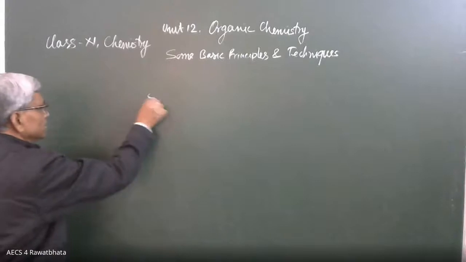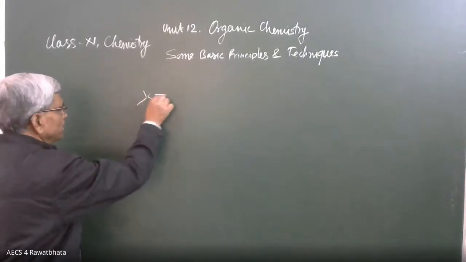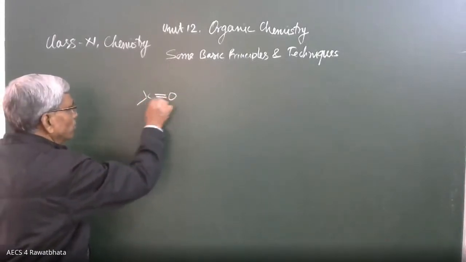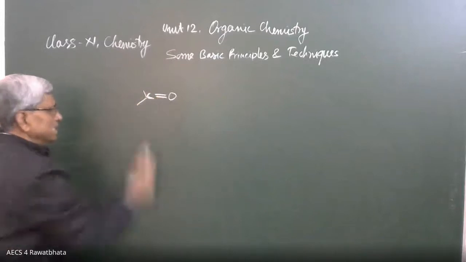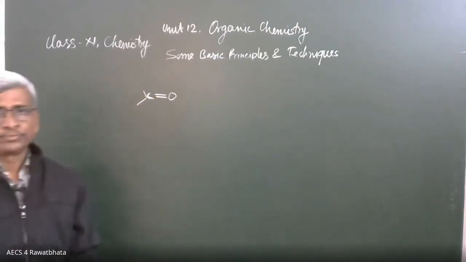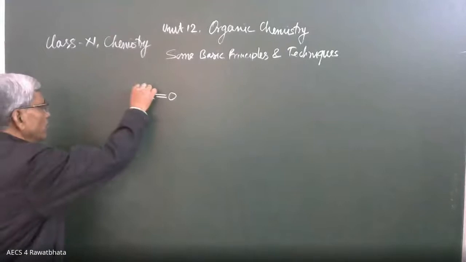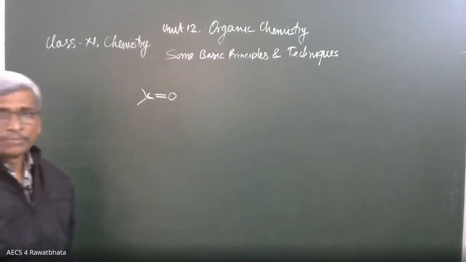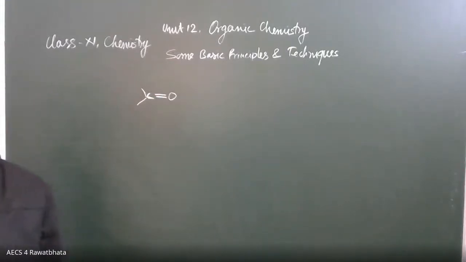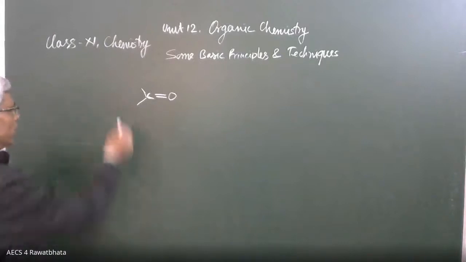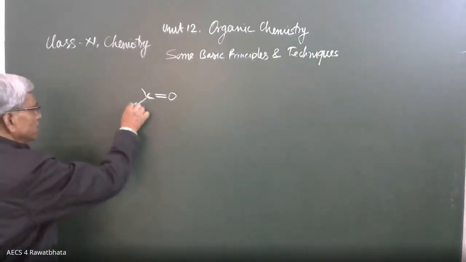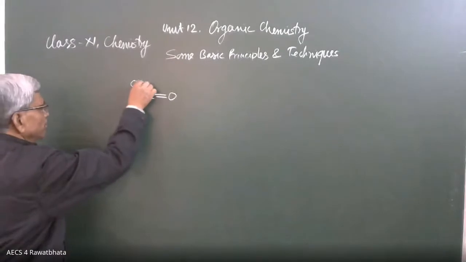Carbon compounds where carbon and other elements are bonded, C double bond O. This type of bonding is there. This is a functional group, called the carbonyl group, C double bond O. It may be an aldehyde, it may be a ketone. If at least one hydrogen is present at this carbon, the other may be hydrogen or an alkyl group.